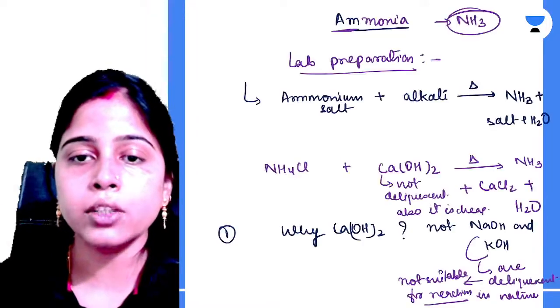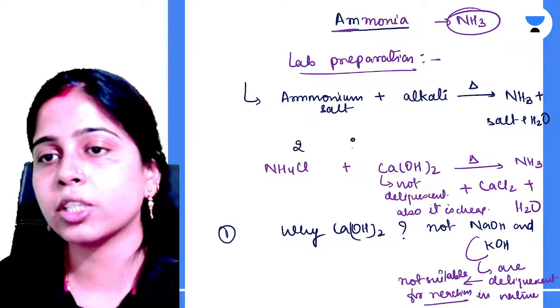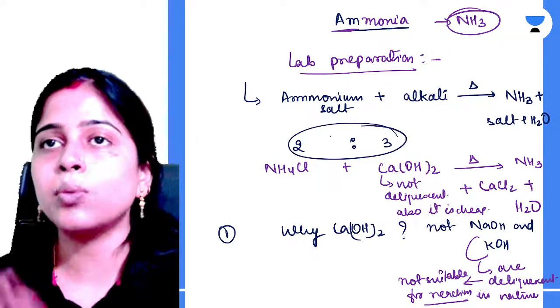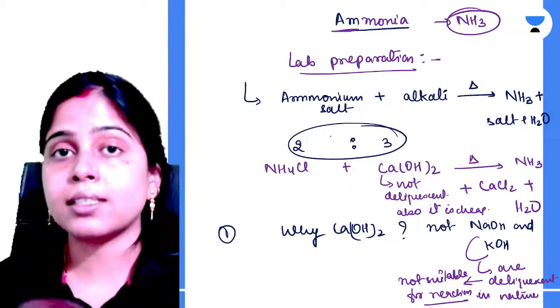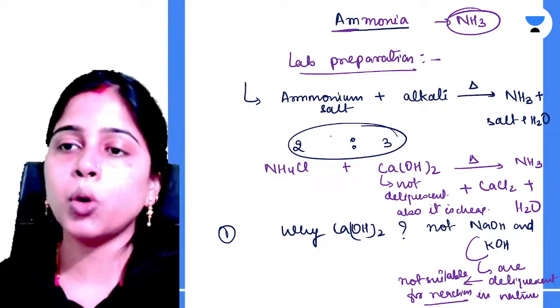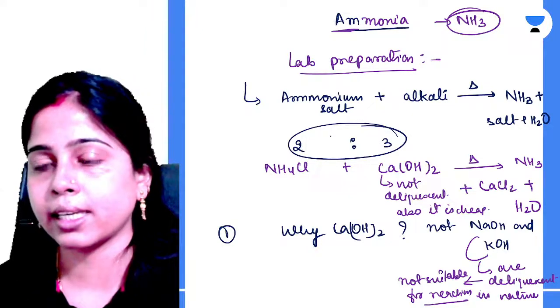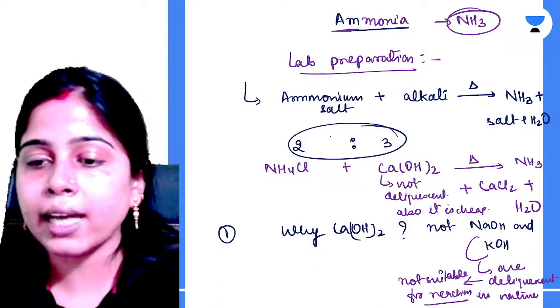Then again, your ammonium chloride and calcium hydroxide are taken in the ratio 2:3. That is, less ratio of ammonium chloride is taken and more ratio of calcium hydroxide is taken. Why is this so? Anyone can give the answer. Why is this so?